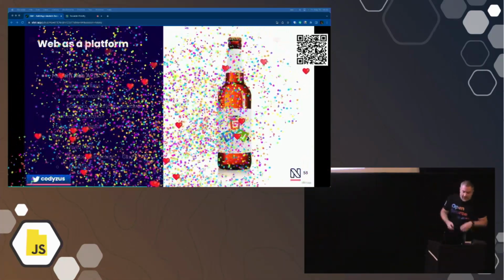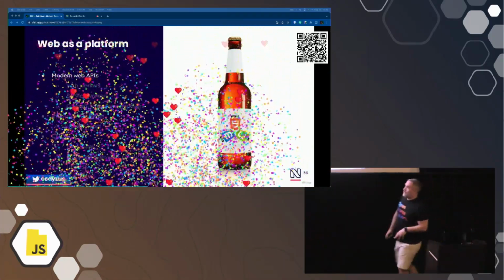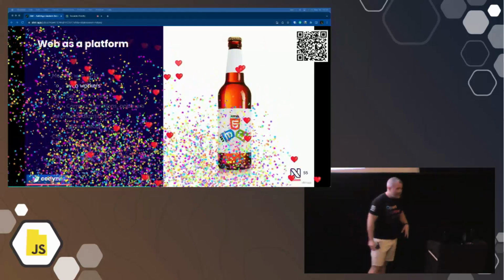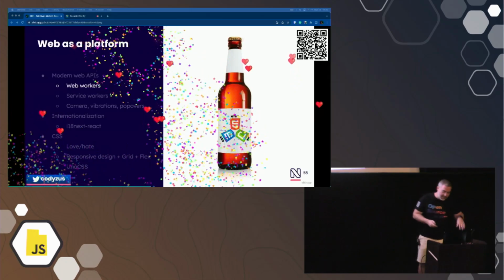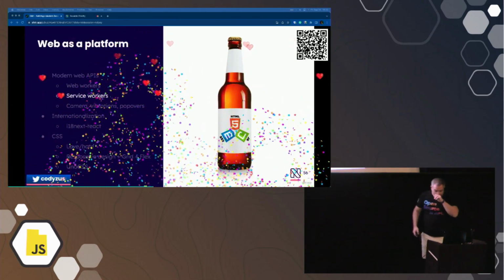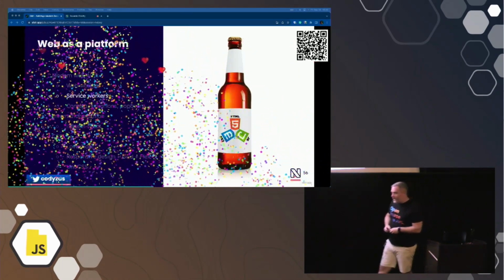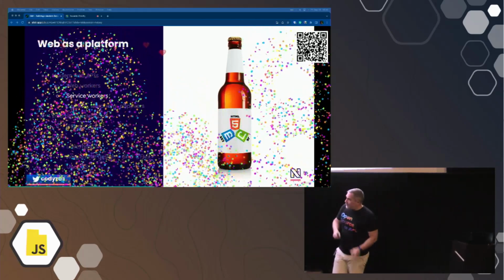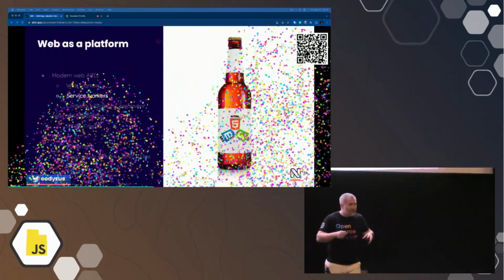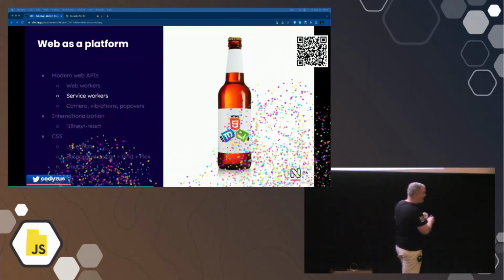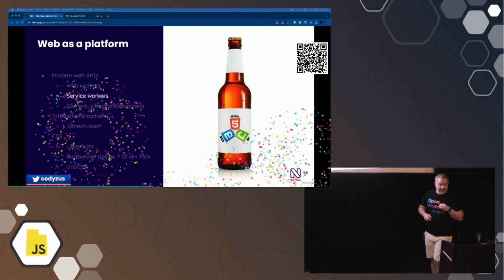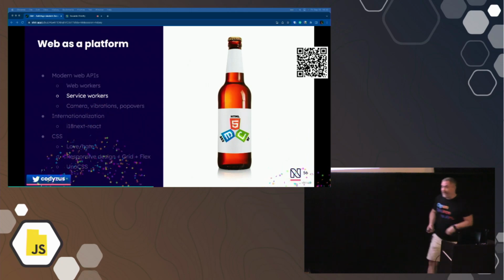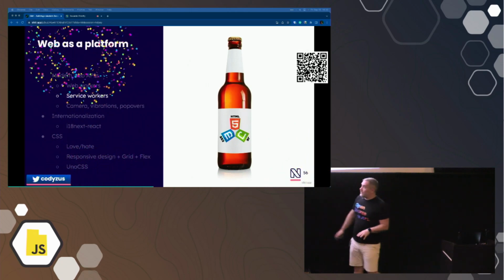Using the web as a platform, using the browser, modern web APIs have come so far, right? We have web workers, which give us something kind of like threads that run separate from the main UI thread. We have service workers, a proxy layer between the network layer and the application, so we can cache things and have updates happen when we want them to happen. Our application can check if there are updated resources, and we can update when we want. We can also do offline access, which is really cool.